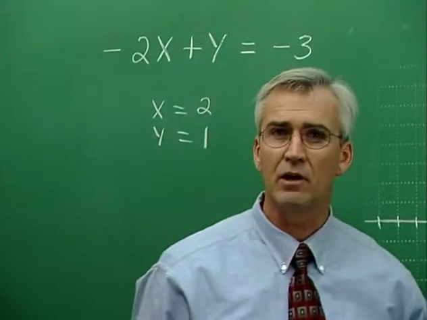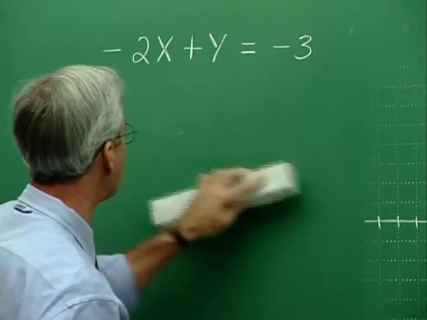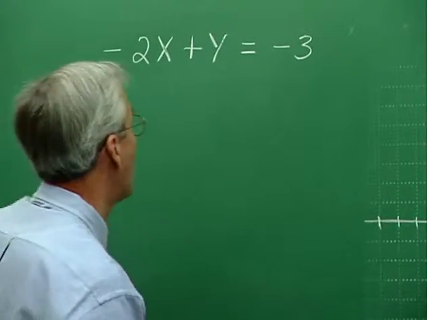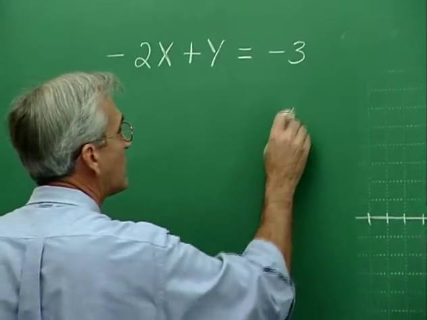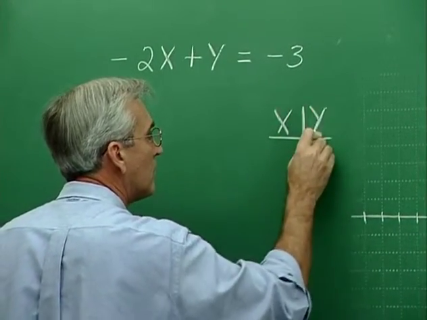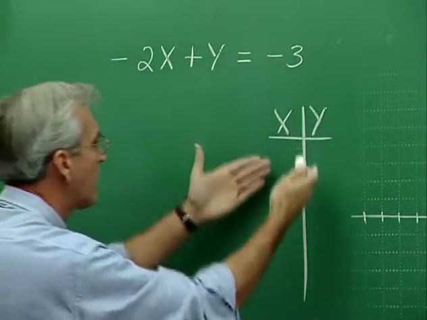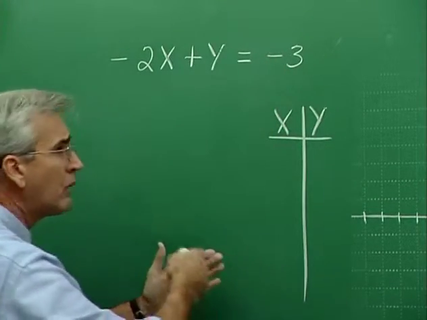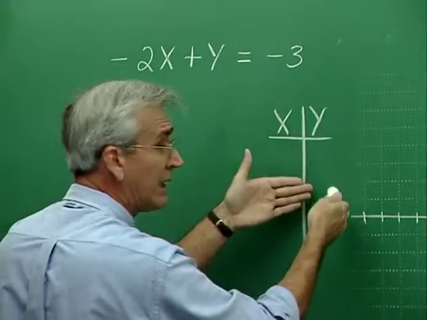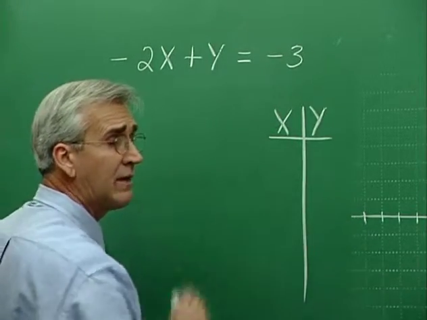The whole idea of point plotting is to find solution points and plot them on a coordinate plane. Now, to find the solution points, we make a table of values like this, a table of x and y values that solve this, and we set up the table like this, and we select at random values for one of the letters, and then we solve for the other one in the equation.